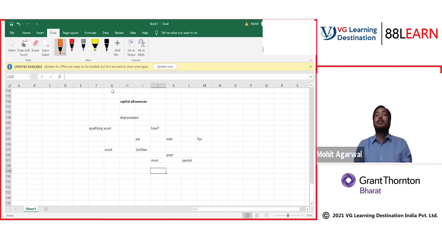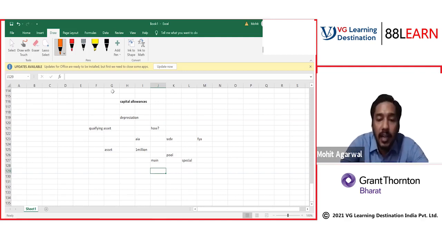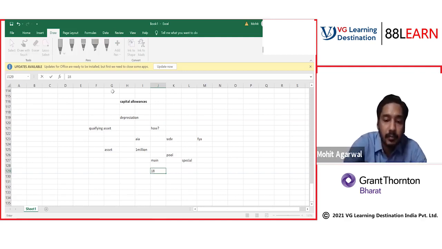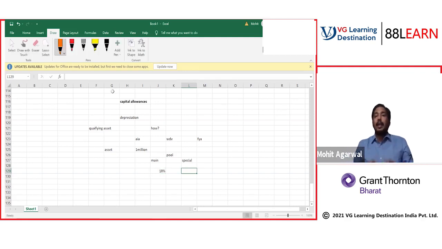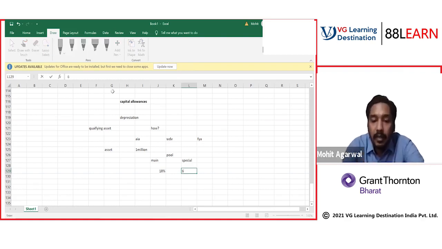What is the difference in main pool and special pool? If your asset falls under main pool, depreciation rate will be 18%. And if your asset falls in special pool, you will get depreciation of 6% on that asset. Correct? So that's how you should understand this topic of capital allowances.